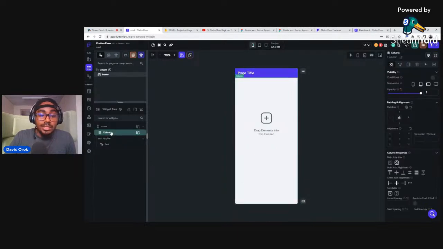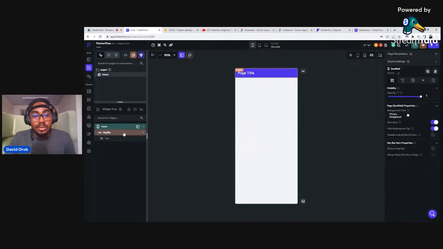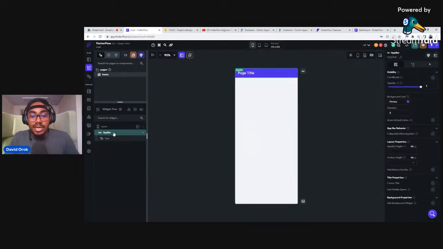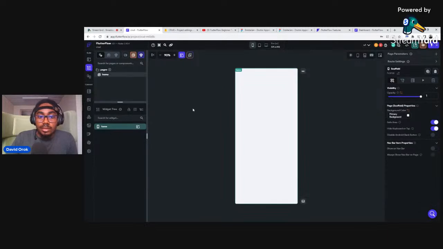But we can delete the column. Go. We've deleted the column. We can even delete the app bar. Gone. But we cannot delete the scaffold. I wanted us to take all of that out so that we can just build something out of it.